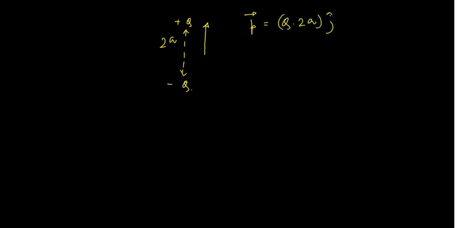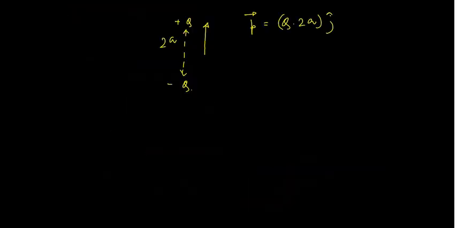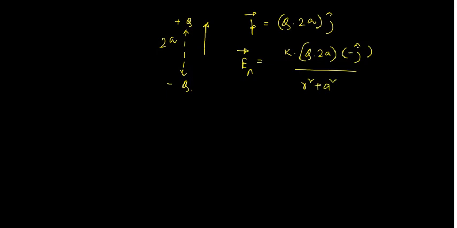But the electric field value that we got, it is like this. So I'll just note down the value quickly. So electric field at point A vector is equal to, we got k q into 2a minus j cap divided by r square plus a square to the power 3 by 2. All right.